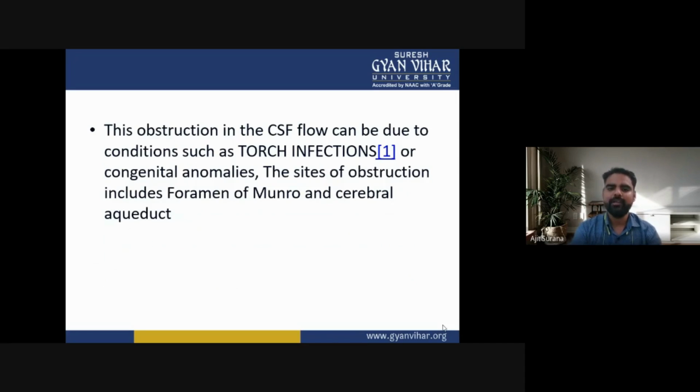The sites of obstruction may include the foramen of Monro and the cerebral aqueduct.